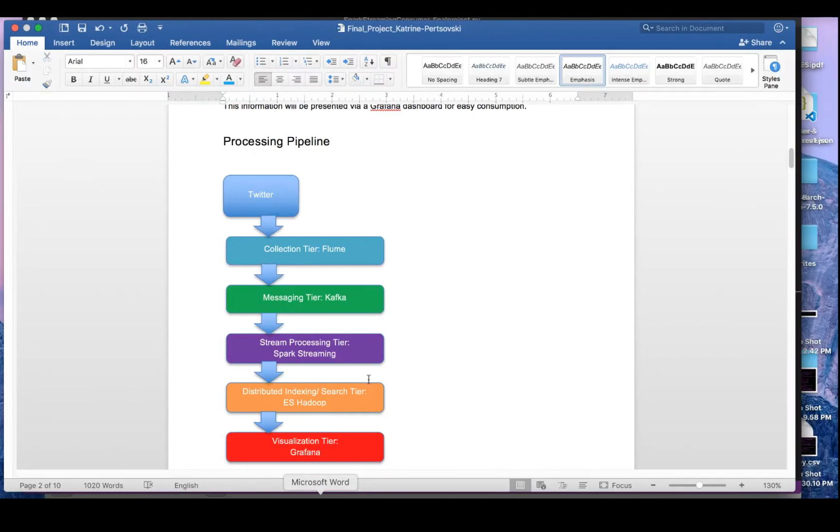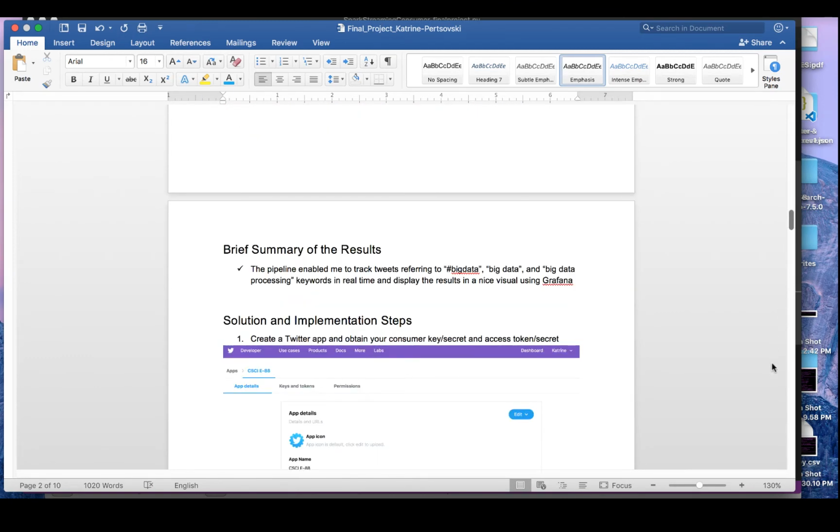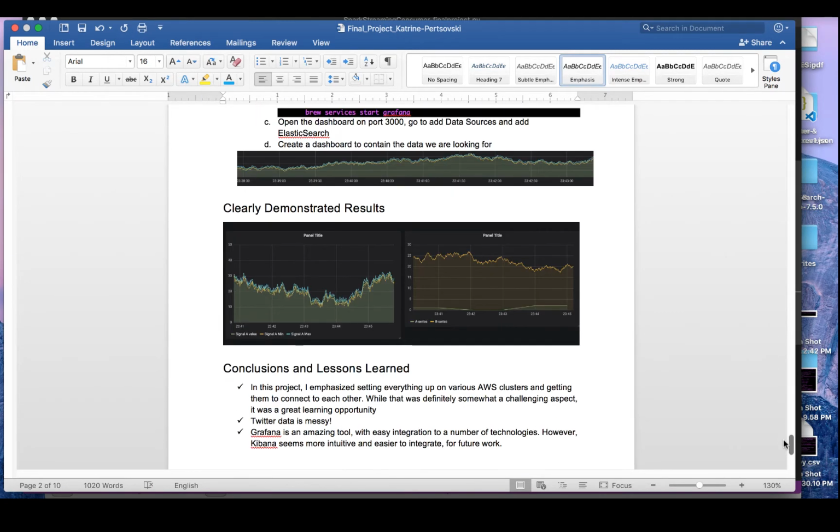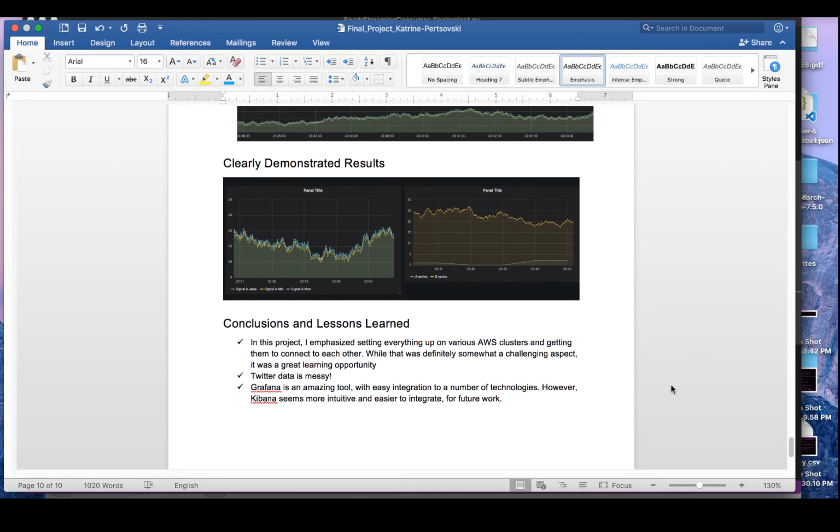So to summarize, this project was very interesting, especially because I was able to create everything using AWS clusters and make it communicate with each other. On top of the required 3 tiers, I've actually implemented 4, just to be able to show a more end-to-end pipeline implementation. And I also used a number of new technologies that we have not explored in the homework.